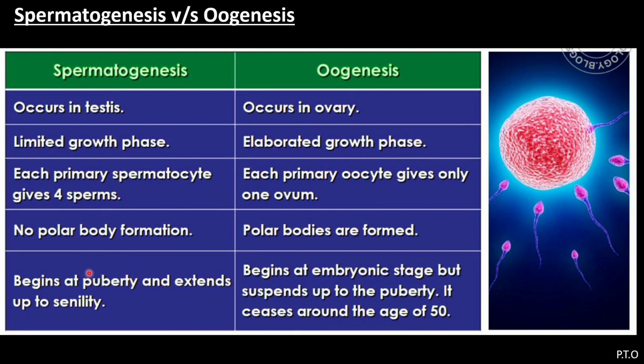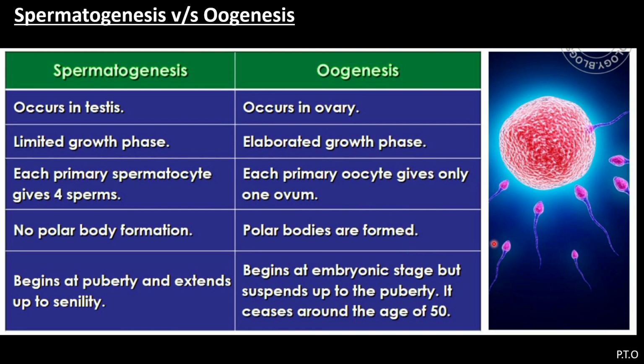And the most important is that spermatogenesis begins at puberty and extends up to senility, whereas oogenesis begins at the embryonic stage but is suspended up to puberty. It ceases around the age of 50. So in females, the process of oogenesis stops at around the age of 50. So these are the differences between spermatogenesis and oogenesis.